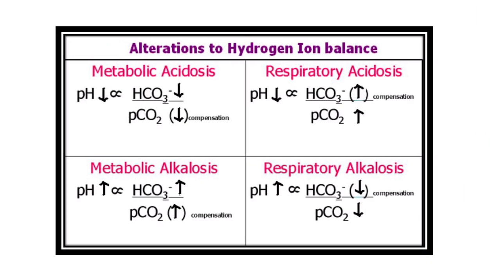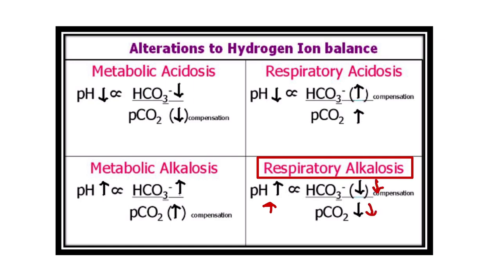Here this is the respiratory alkalosis equation. In respiratory alkalosis, it is alkalosis, that means the pH is increased. In respiratory acidosis or alkalosis, the pH and the other parameters have an inverse relation. That means when pH increases, the bicarbonate reduces and the partial pressure of carbon dioxide reduces.